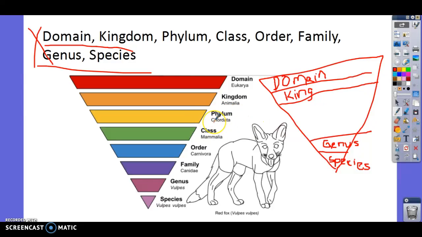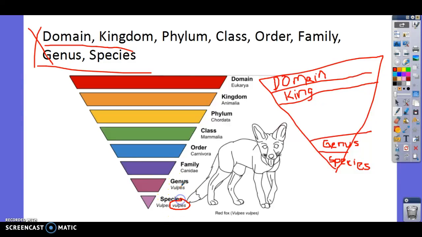Within animals that have backbones, we have mammals, reptiles, amphibians. So this is a mammal. So the mammal is the class. It's a carnivore, so the order is Carnivora. And the family is Canidae. So that's like the fox, wolf, cat family. Genus is Vulpes, and then the species is Vulpes.